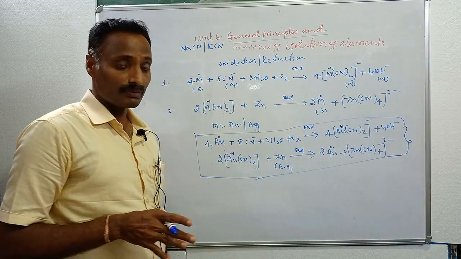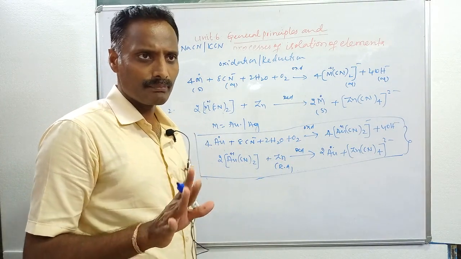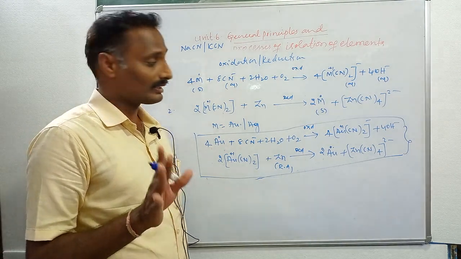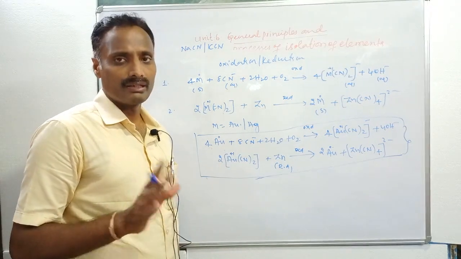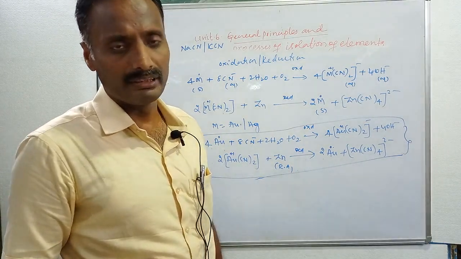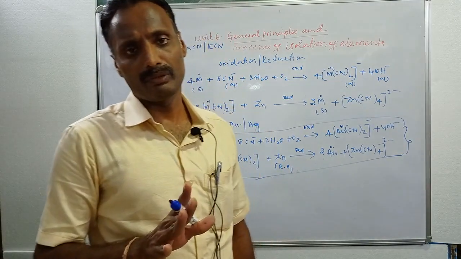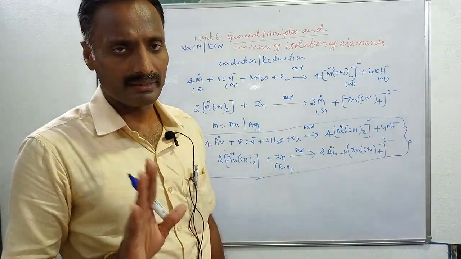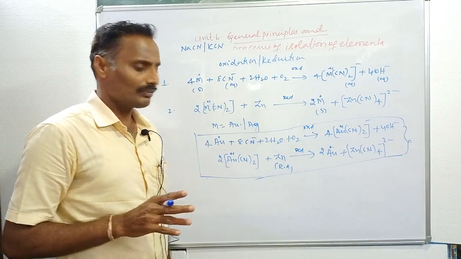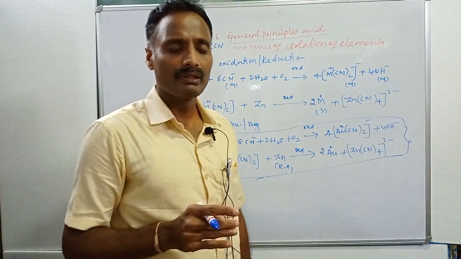The third one is the froth flotation technique, in which sulfide ores are concentrated. The main principle is that ore particles are preferentially wetted by oil and gangue particles by water. In froth flotation, we use collectors, stabilizers and depressants.